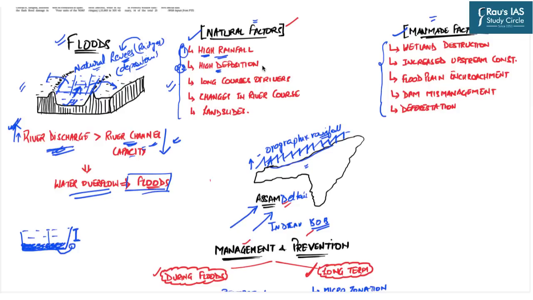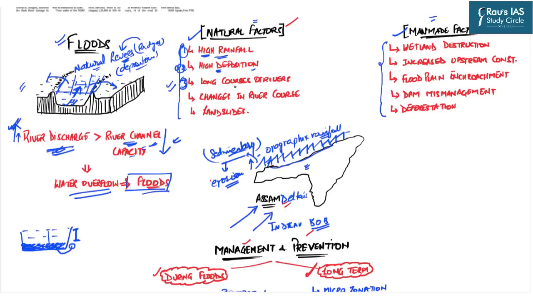Now let us see how this happens in Assam. We all know that these Himalayas are made of sedimentary rocks, and sedimentary rocks are weaker rocks, and that is why they are more prone to erosion. Now the continuous erosion of the sediments of the Himalayas, which are brought down by the rivers, for example Brahmaputra in the state of Assam, leads to the higher deposition on the floodplains in the region of Assam.